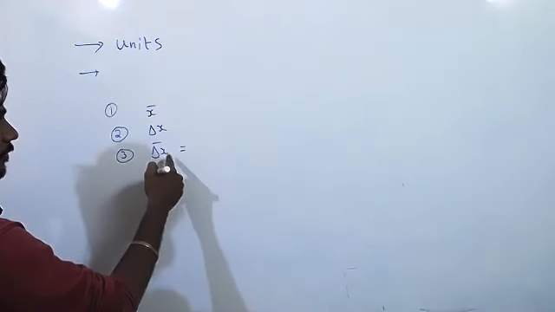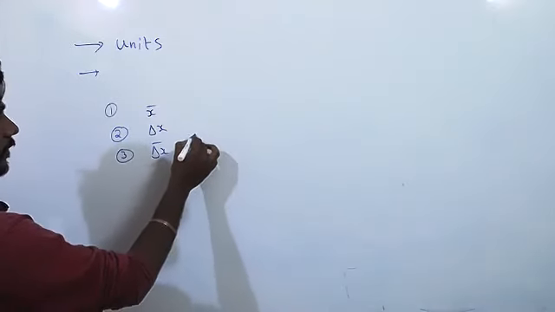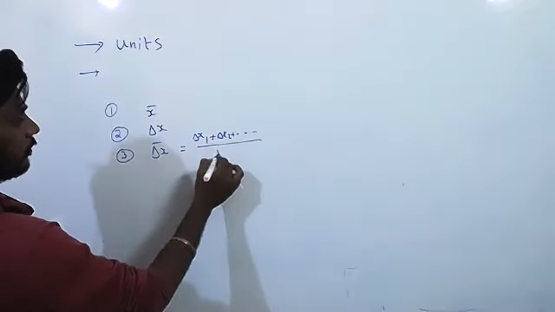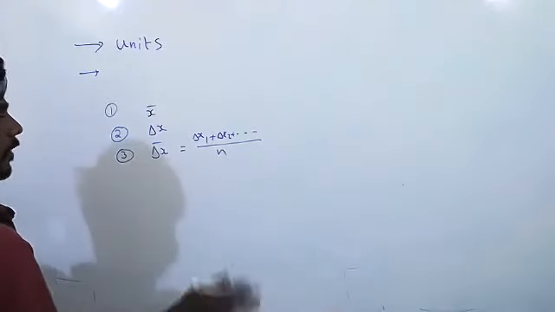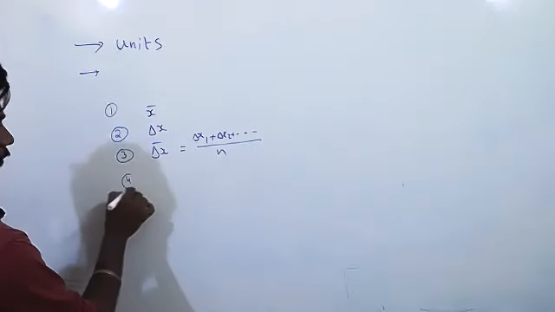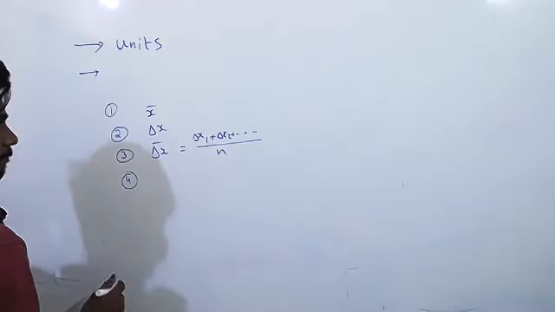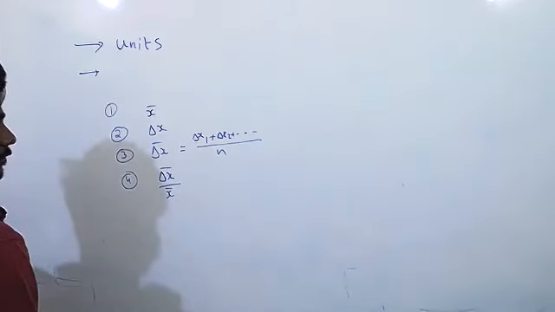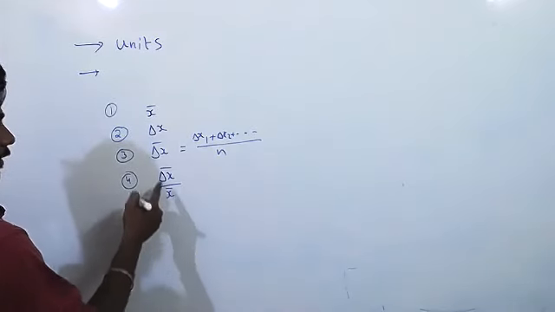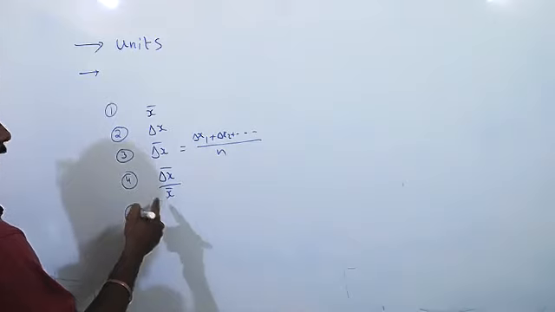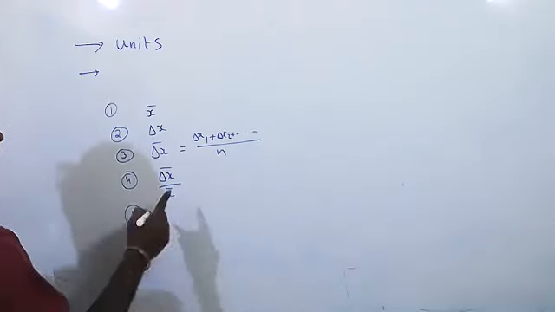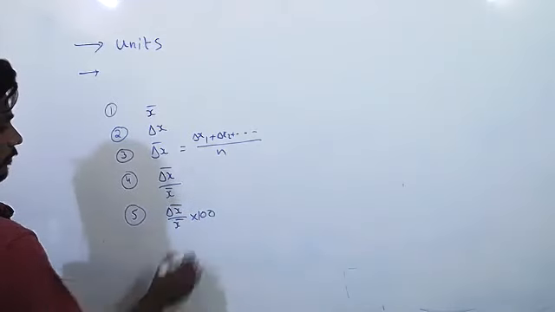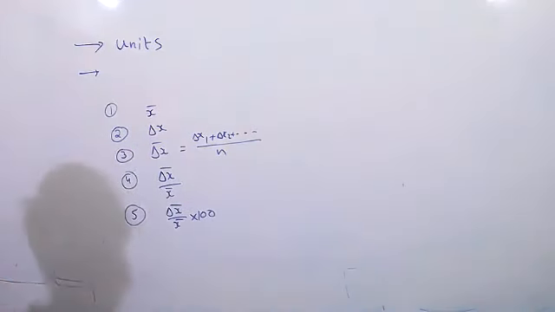What is the formula? Delta x equals delta x1 plus delta x2 plus and so on, divided by the number of observations, n. Am I clear? What is the fourth one? Relative error, or fractional error. Fractional or relative, right? And the fifth is percentage error. 5 steps. Understand?